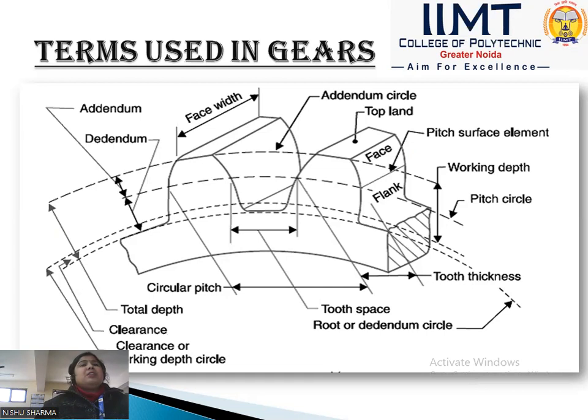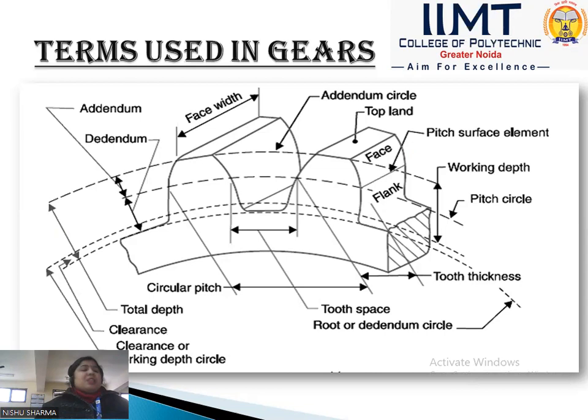Okay, next is the tooth thickness. In this diagram, we see that this is the tooth thickness, and tooth thickness is the width of the tooth measured along the pitch circle. Width of the tooth.